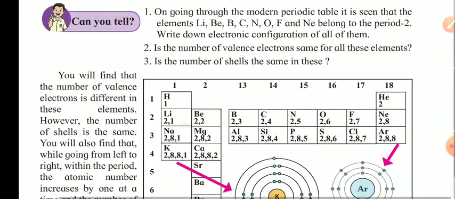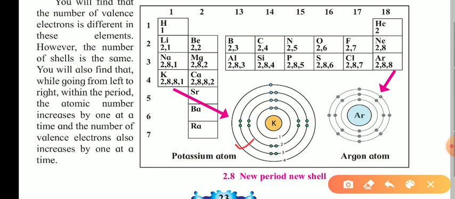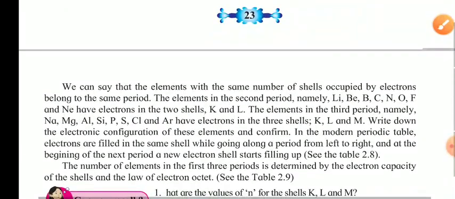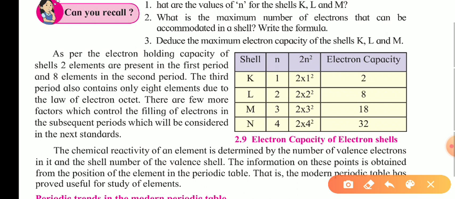Period and electronic configuration we have already discussed, so you can go through this part. They have taken the example of potassium and argon and explained it. The electronic capacity of the electronic shell, which you have already learned in a lower standard, is given by the formula 2n square, and they have mentioned the electronic capacity.